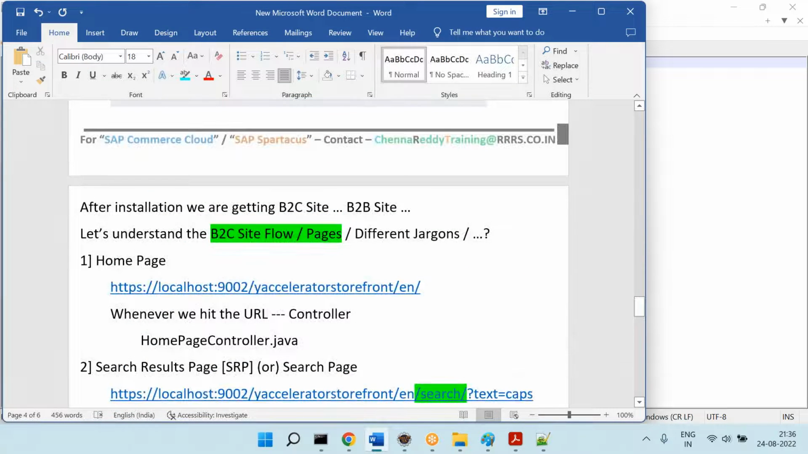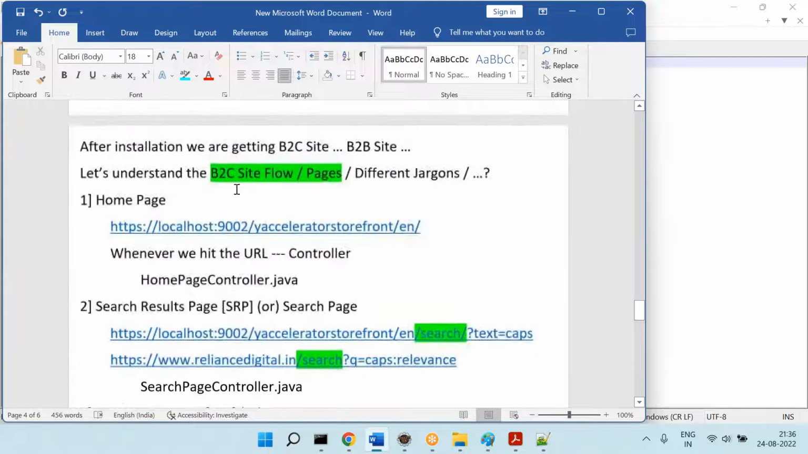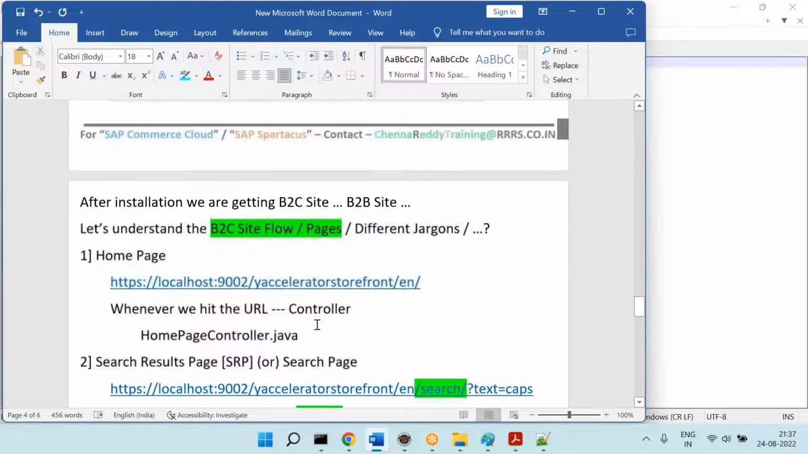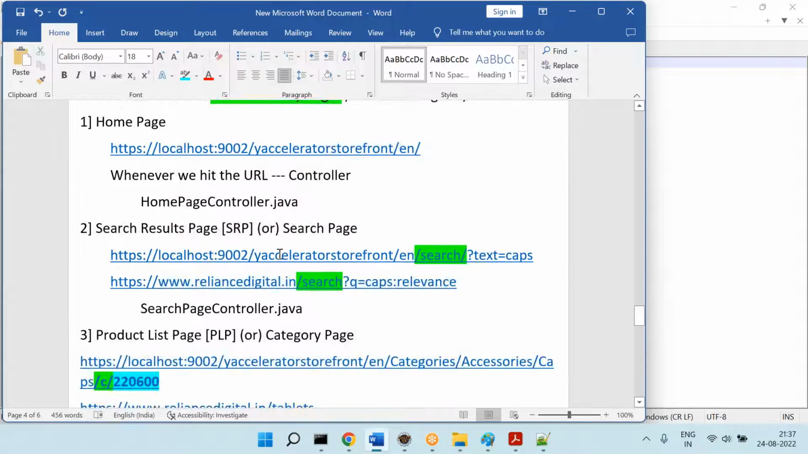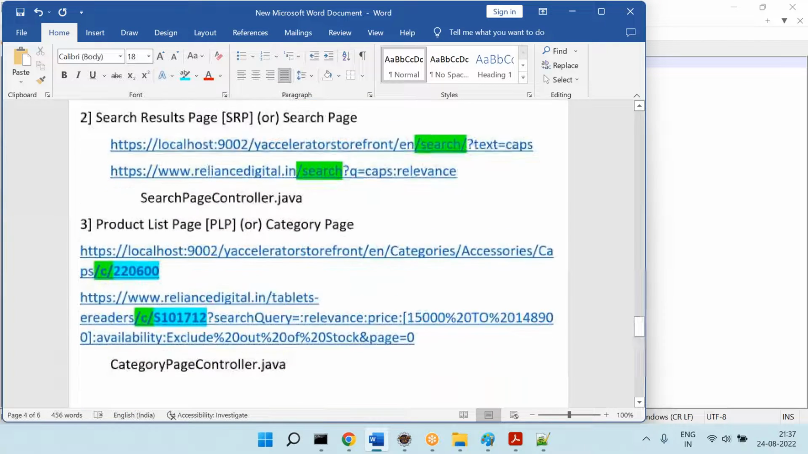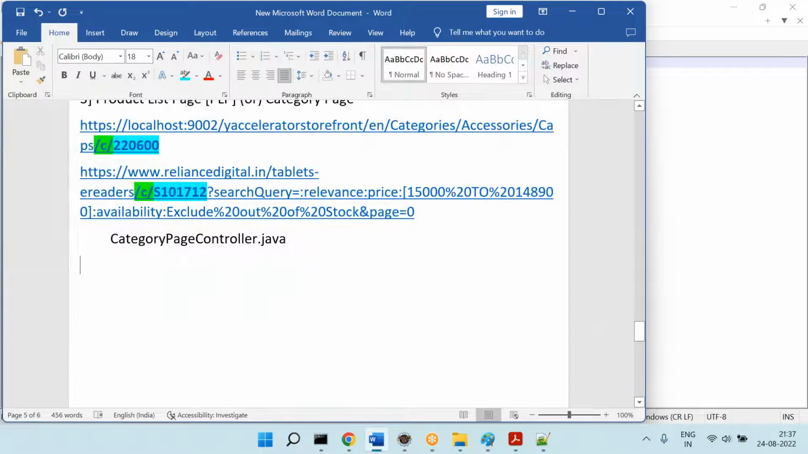Do you remember I told you there is one big advantage with SAP Commerce? In SAP Commerce, development time is 40% less and development cost is 40% less. Do you remember that statement? Because in SAP Commerce, we have a structured way of writing the code. You can see how easily you are able to find the code. For the home page, for a search page, for a category page, we have equivalent controllers.